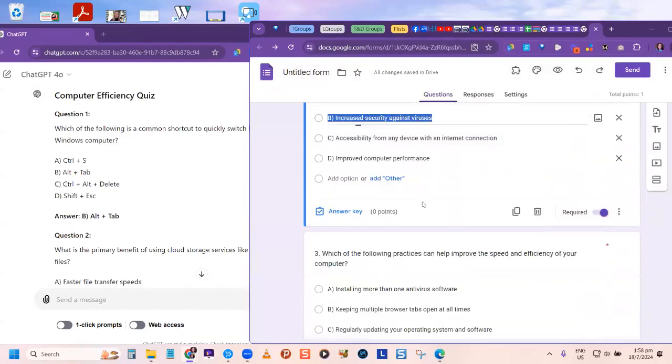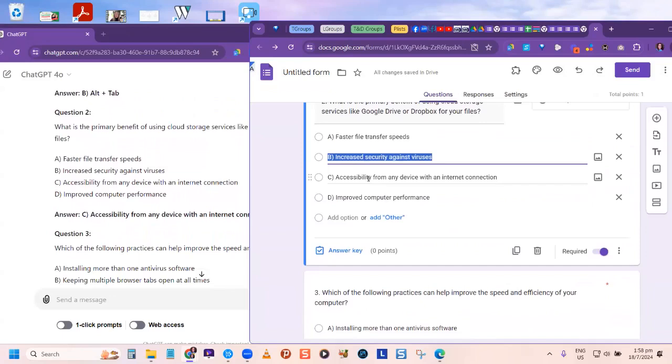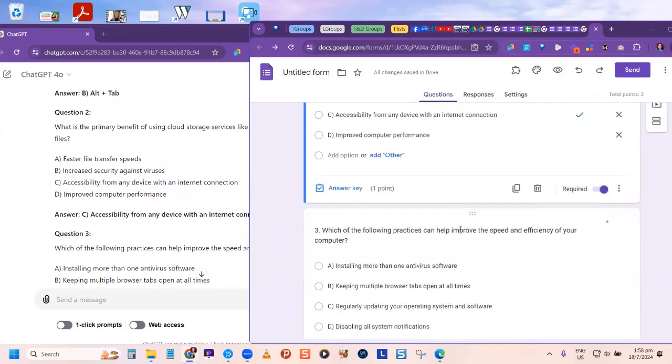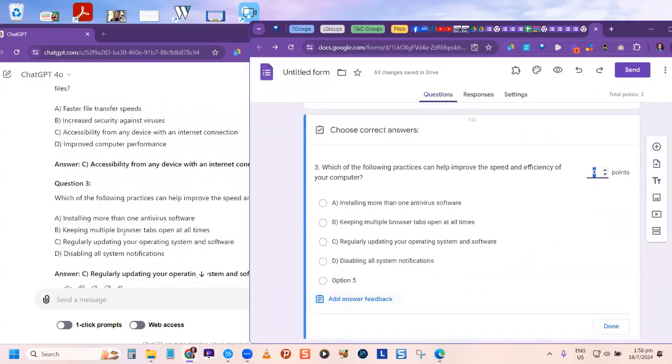So we're going to quickly go through and put in the answer. So what was the answer for this one? ChatGPT told us that the answer is C. So we click answer key and click C, and then you put in your points. As simple as that, guys. So you go through, put in your point, click done. So you go through each question, click it, click answer key, and put what the answer is.